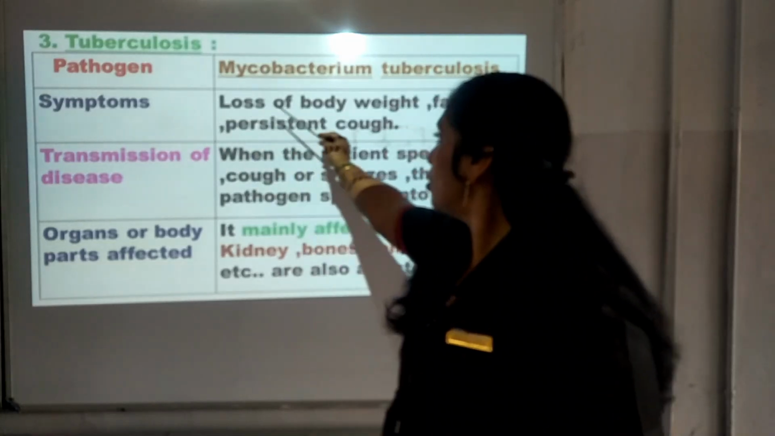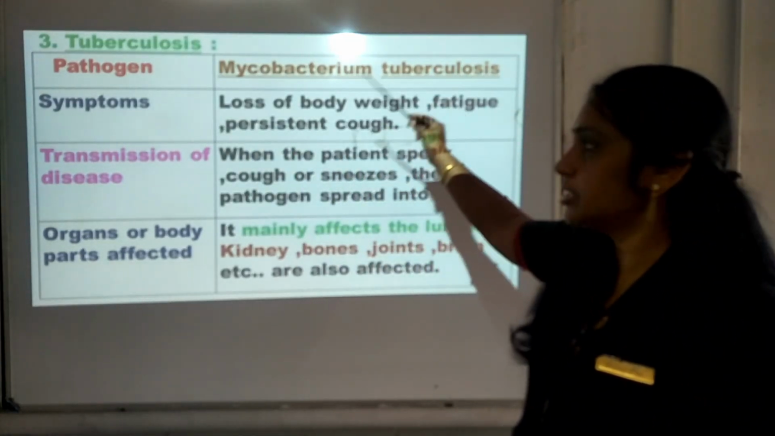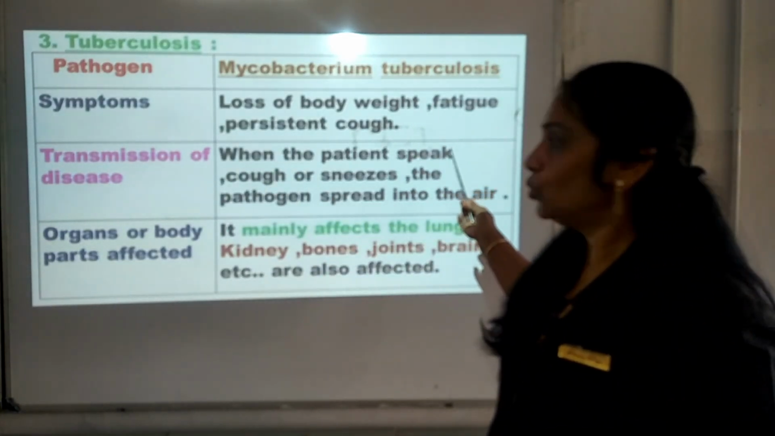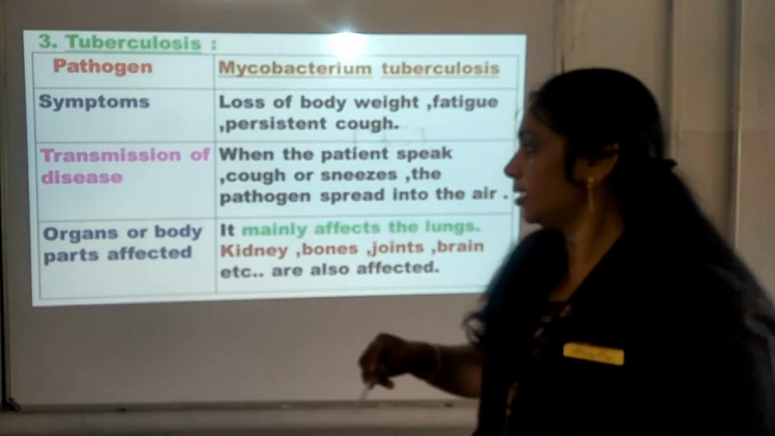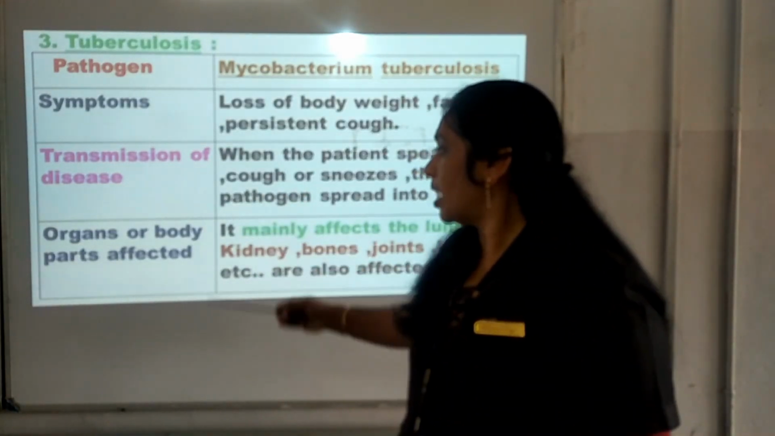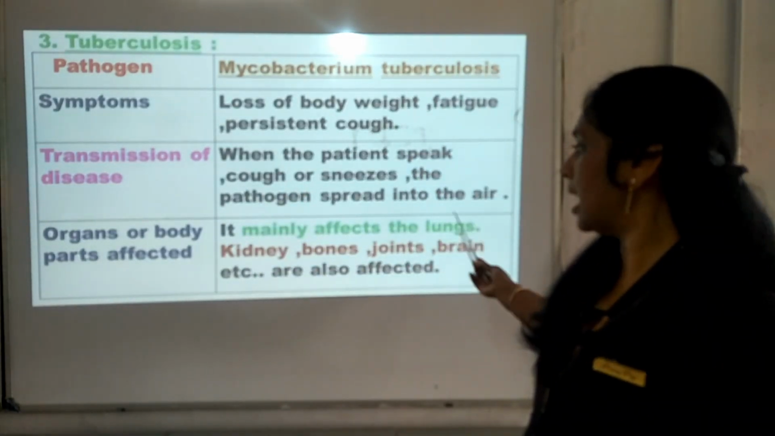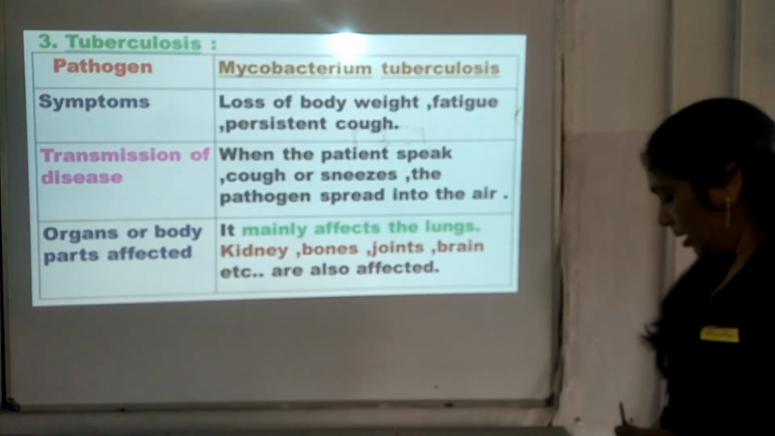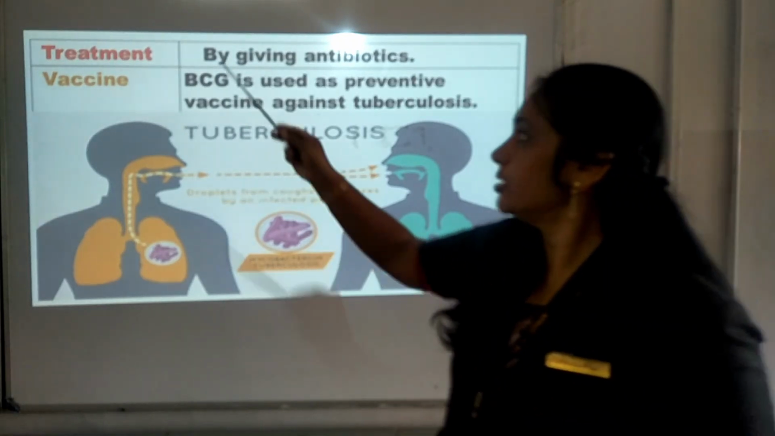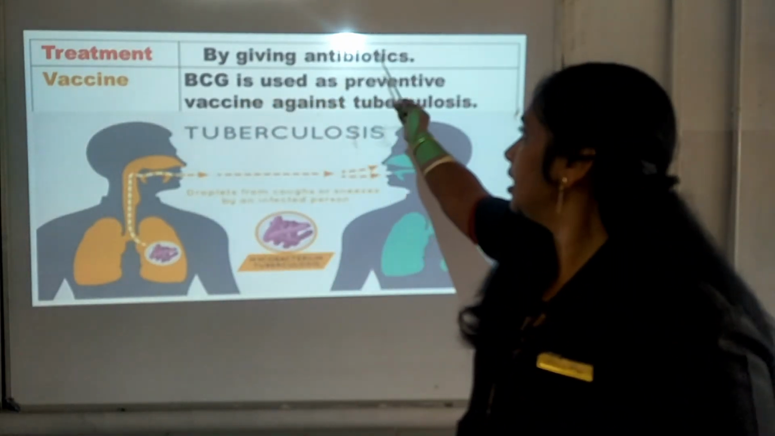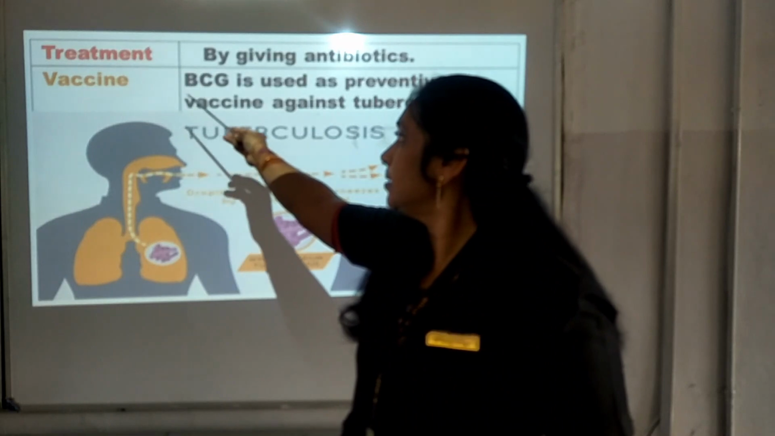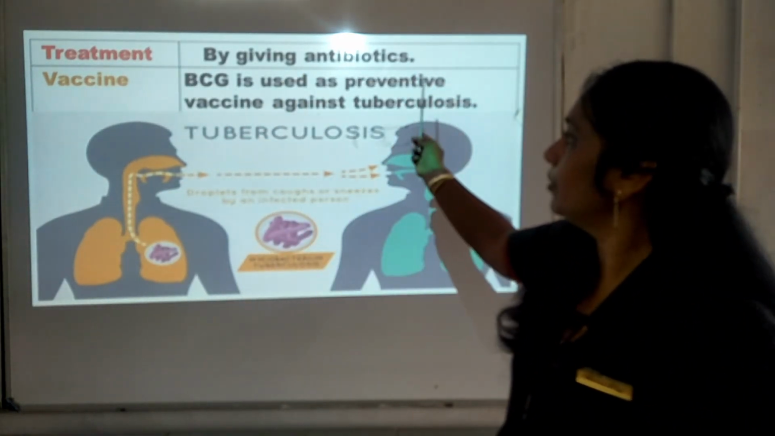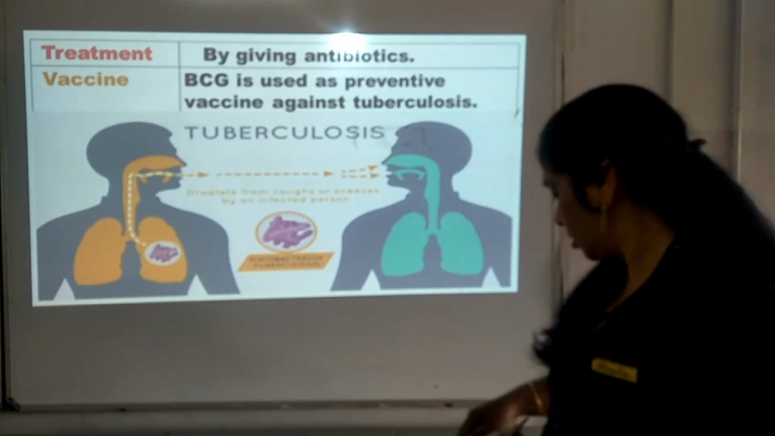The symptoms are loss of body weight, fatigue, persistent cough. Transmission of the disease, we understood that it is through cough, speaking or sneezing, and the organs or body parts which are being affected there are mainly the lungs, kidney, bone, joints, brain. And next we understood the treatment is being done by giving antibiotics, and the vaccine we can use is BCG as a preventive measure against tuberculosis.